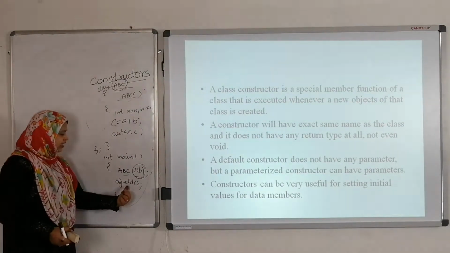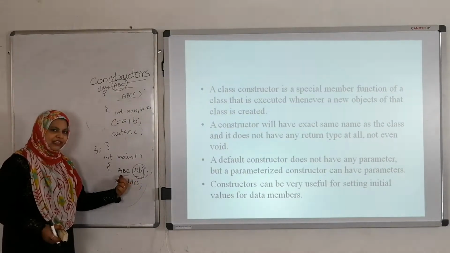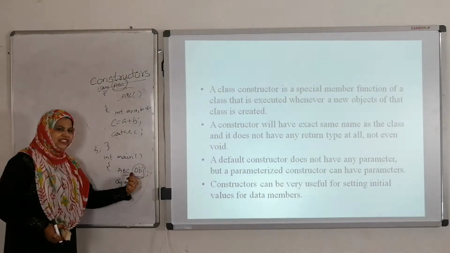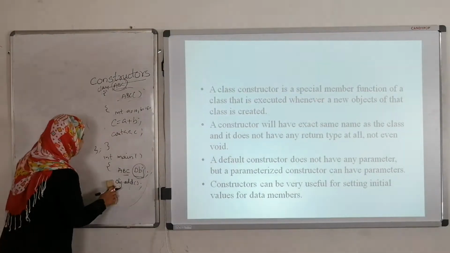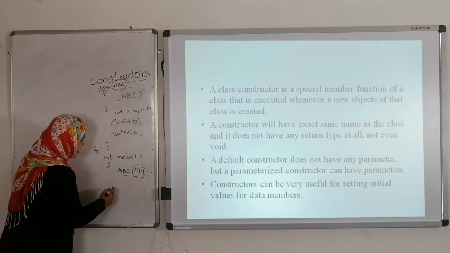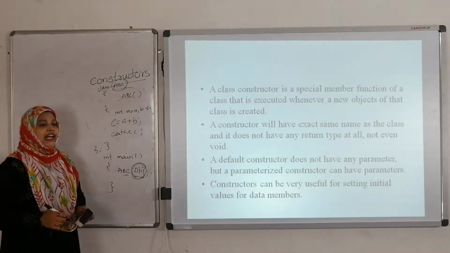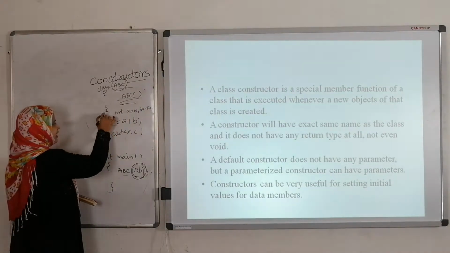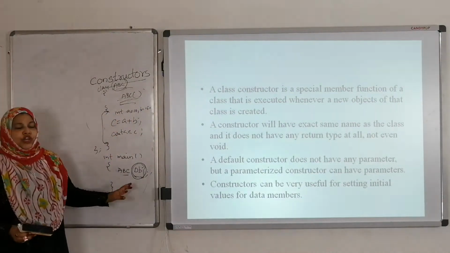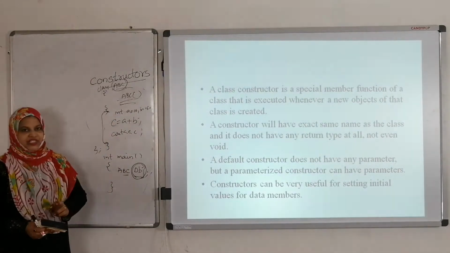But in the case of constructors, whenever the object is created, the constructor is automatically invoked. No need to call the constructor by using the object.